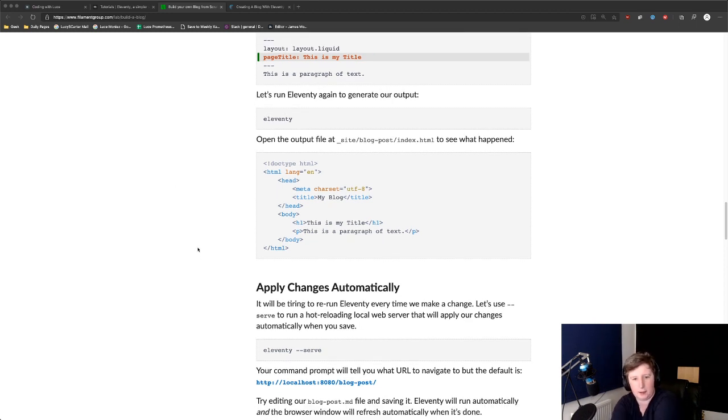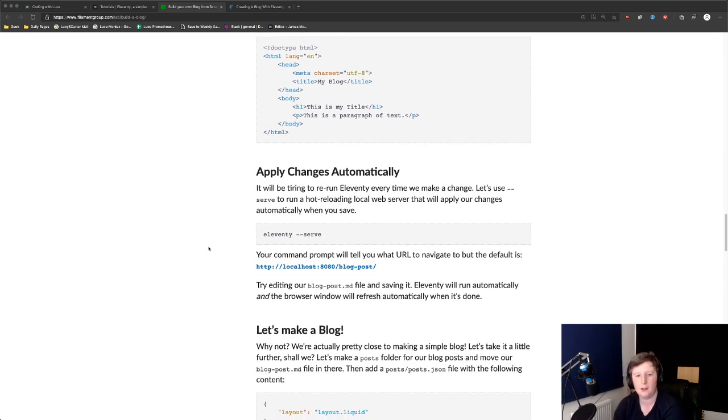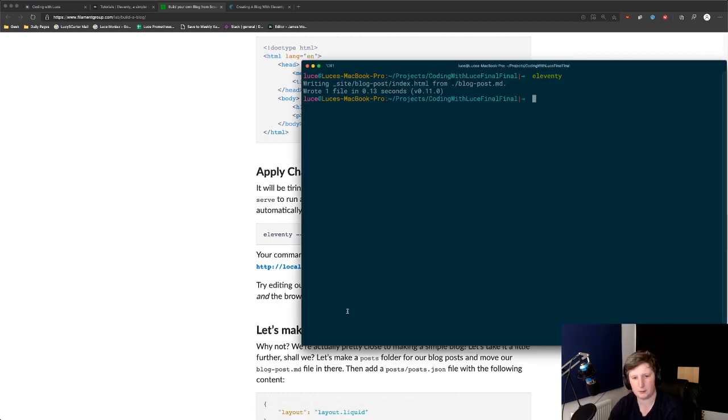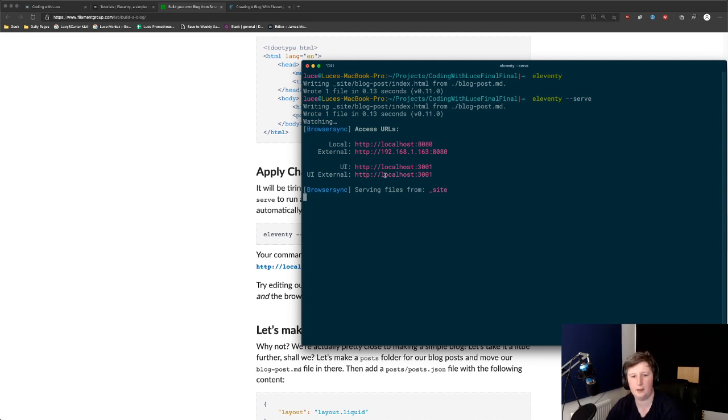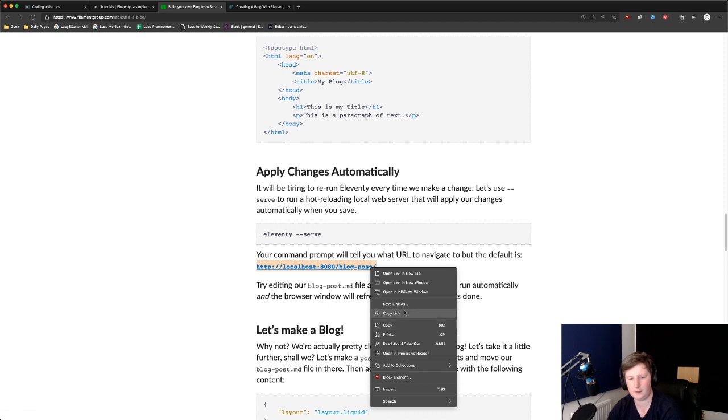Okay, so we've got that stuff going. Cool. Apply changes automatically. Yeah, that's what we want. It'll be tiring to rerun Eleventy every time we make a change. Let's use --serve to run a hot reloading local web server that will apply changes automatically when you save. Cool. So let's do just that. So it's Eleventy --serve, which we saw earlier. So we know that it lives in blog posts, so we can copy that link.